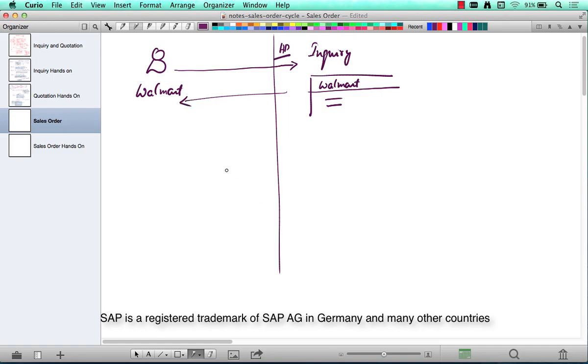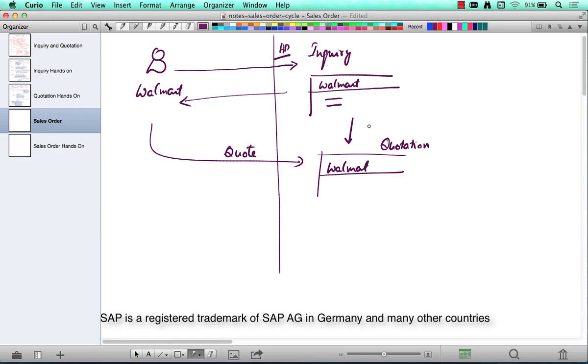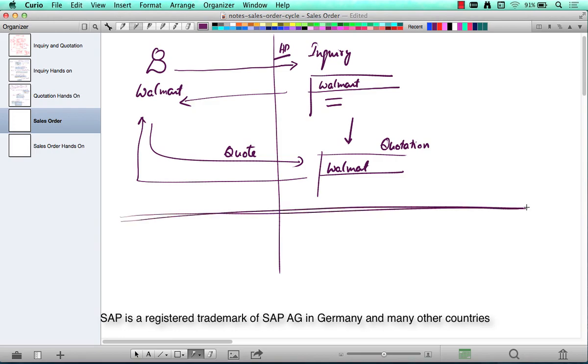Walmart liked our inquiry and Walmart says, okay, give me a formal quote. This is a quote or an RFQ, and a quotation was created in the system with reference to the inquiry. And of course, an output has been sent out to Walmart saying, here is your quotation. Now, up until this point, things are casual, meaning the customer is not really promising to buy. The customer is just fooling around, basically.